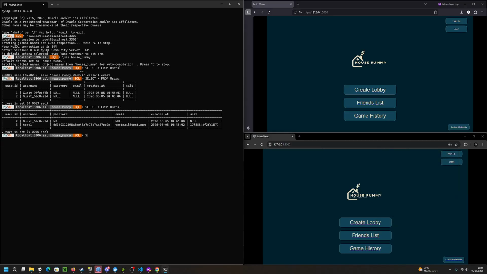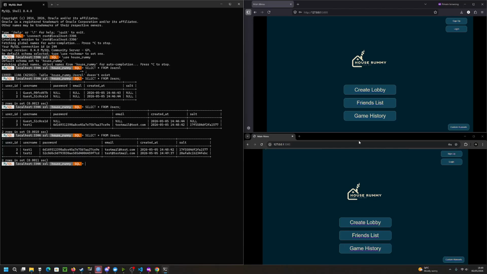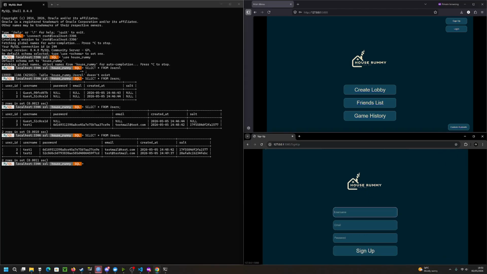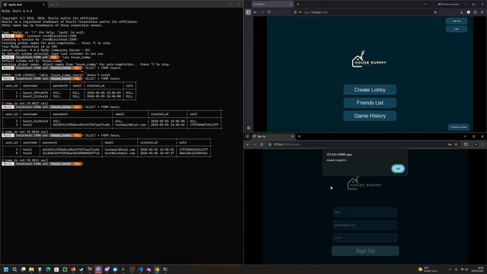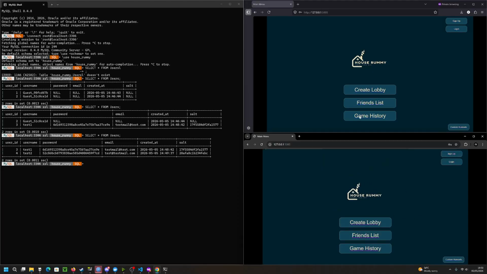After doing that, if I now check the users table, two different users are here with their passwords hashed and two different salts, as well as the created timestamp. Now I am unable to log in or sign up with a new account while signed in. We can see this here. Already logged in, I'm unable to create a new account.